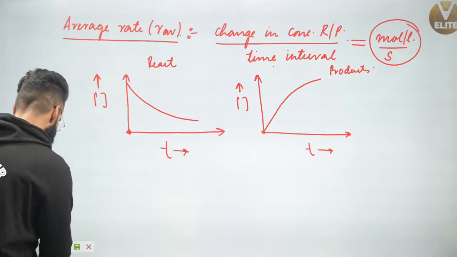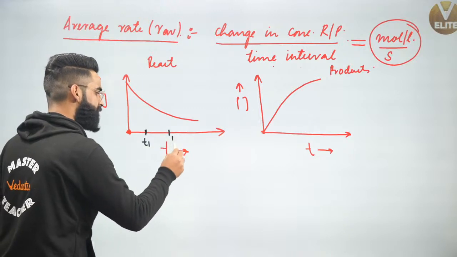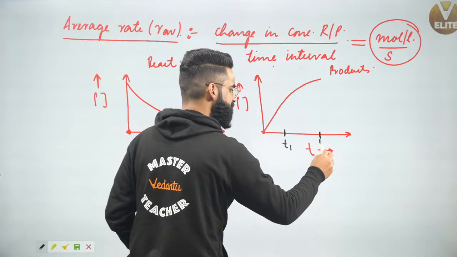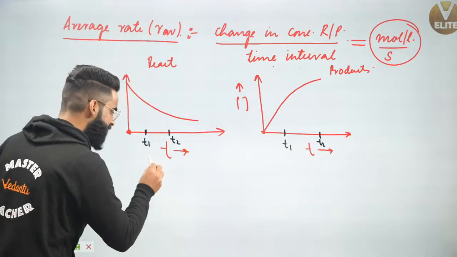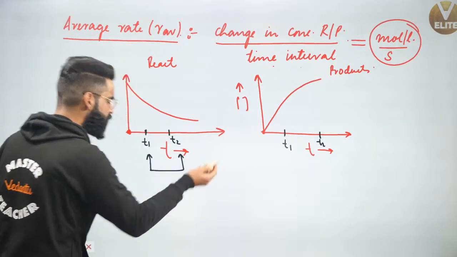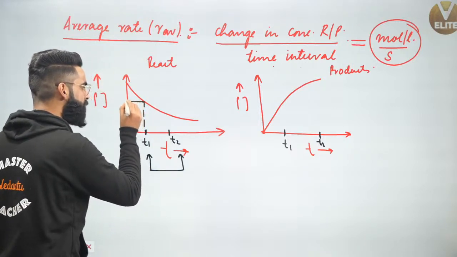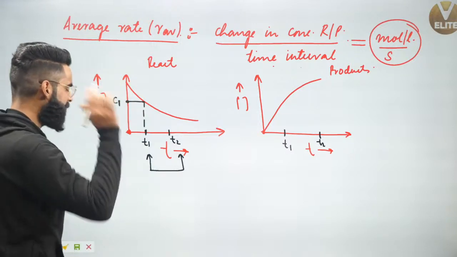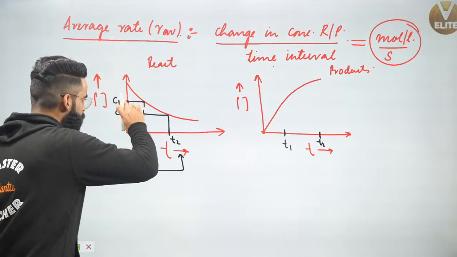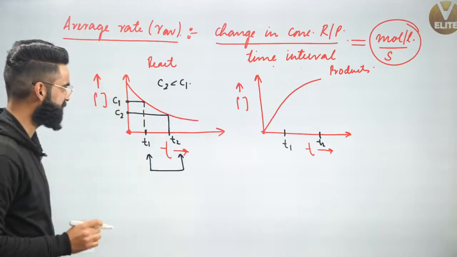Now I'm going to choose one time interval right here. Let's say this point represents time t1 and this point represents time t2. Similarly in this curve also, this point represents time t1 and this point represents time t2. Now if I want to calculate the rate of the reaction with respect to reactants in this time interval t1 to t2, how will I do it? Let's assume the concentration of reactant at time t1 is C1, and the concentration of reactant at time t2 is C2. As you can see on your y-axis, C2 is less than C1.